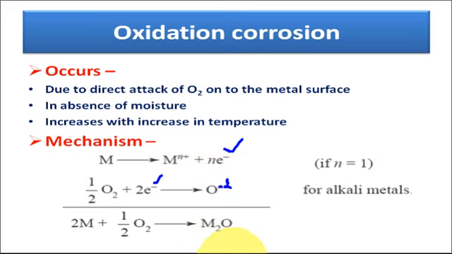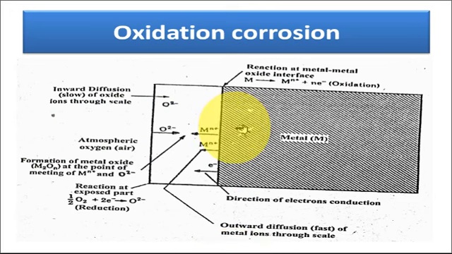So near the metal surface there would be two types of ions. First is the metallic cation, which is formed due to the oxidation of the metal. Above the metal surface there will be the oxide ions, which are the anions.